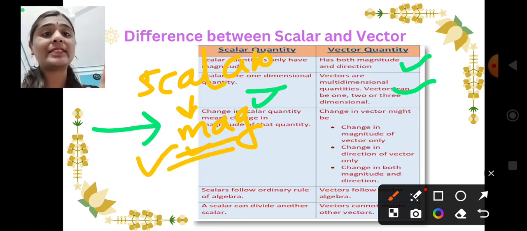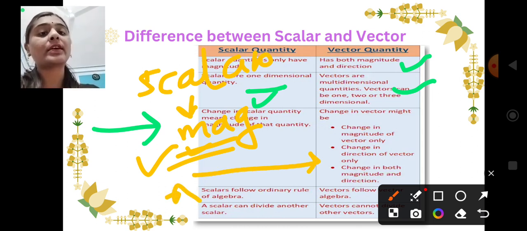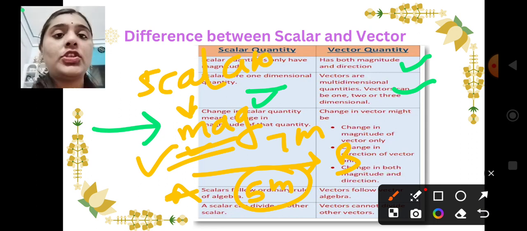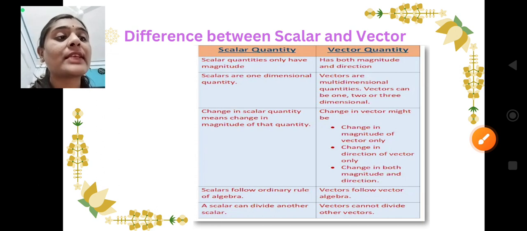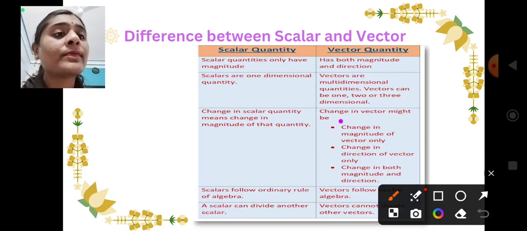Say we are traveling a 5 meter distance. Now suppose I am traveling from A to B, and this person is again traveling from A to B, 5 meter. Instead of this 5 meter, if he is traveling 7 meter, the scalar quantity will automatically get changed because the magnitude gets changed, right?